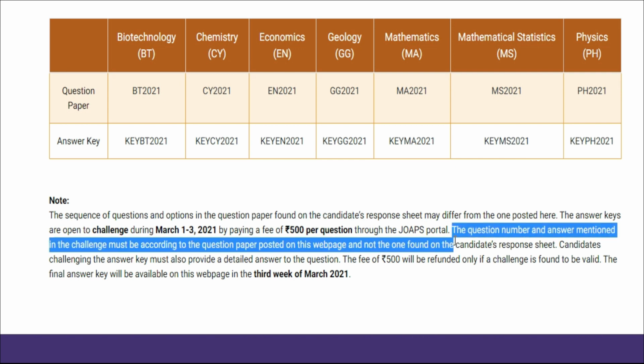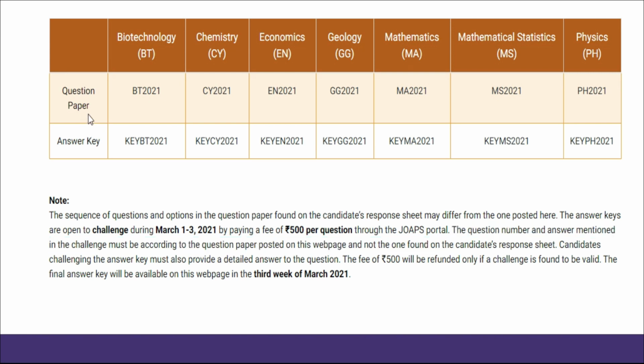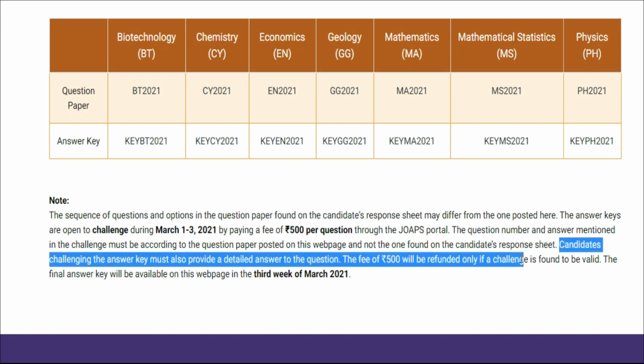Moreover, the question number and answer mentioned in the challenge must be according to the question paper posted on the web page. That is this one. The question paper and the answer mentioned in the challenge must be according to this question paper and answer key, not the one found on the candidate's response sheet. The candidate challenging the answer key must also provide a detailed answer to the question.